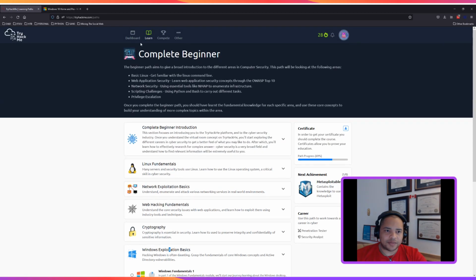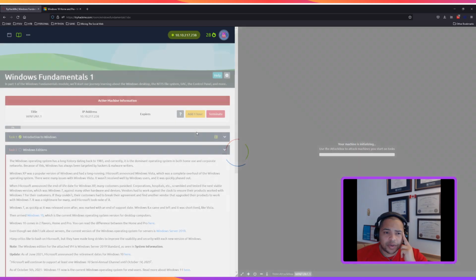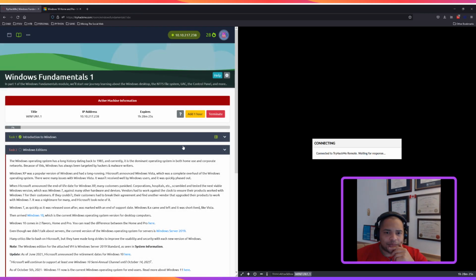Once you log in, if you go to the Learn section, click the path that you want to go on, you should see this screen. As you can see here, I clicked one answer on Windows Fundamentals 1. That's what we'll be doing today. I have no idea how long it's going to take. I don't know if I'm going to be any good at it. This is going to be cold for me, so we'll just try to do this little module here, or section, or whatever they call it. And maybe we'll learn something together.